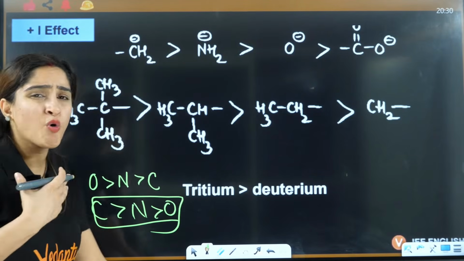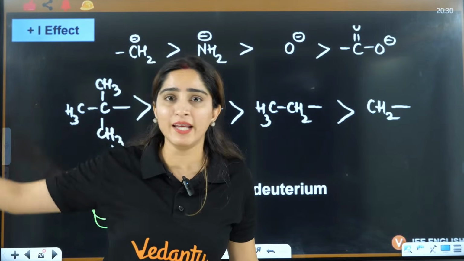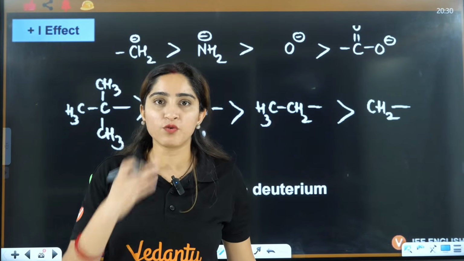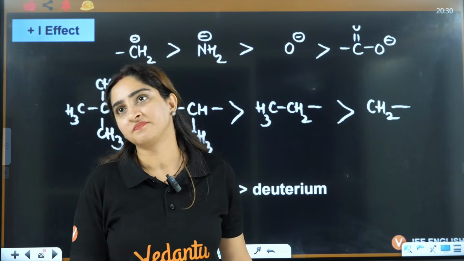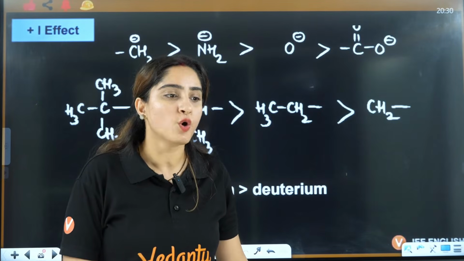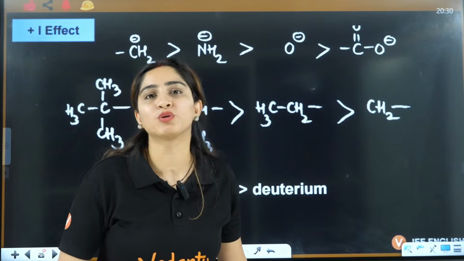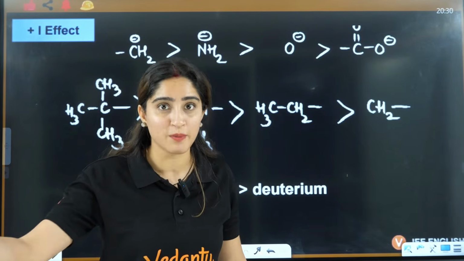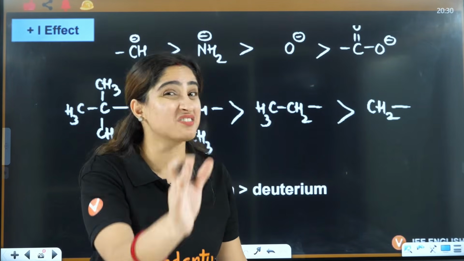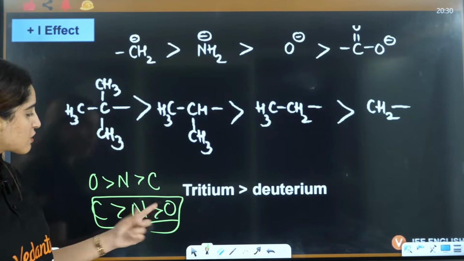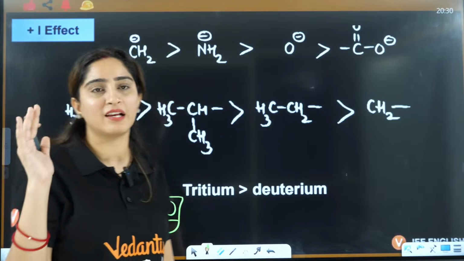Because the one who is more clever, who has money, right? There are some people out there who have money, right? Can't you see that? I don't want to comment on that, but still we can see that in Nepal what is happening, right? So why? Because some people had money, but still they are not able to donate to the public, the middle class people out there. So that is why they have money, but they don't want to donate because they are very clever, right? Similarly, this oxygen had money, but it doesn't want to donate because it is very, very clever, right?